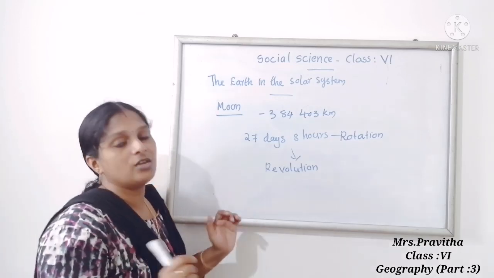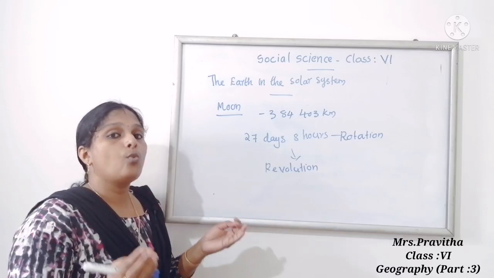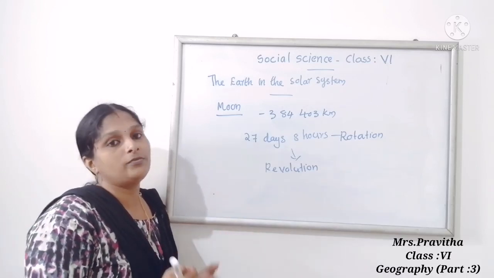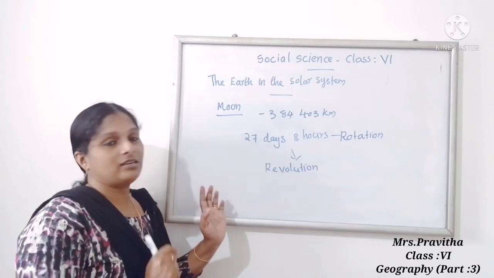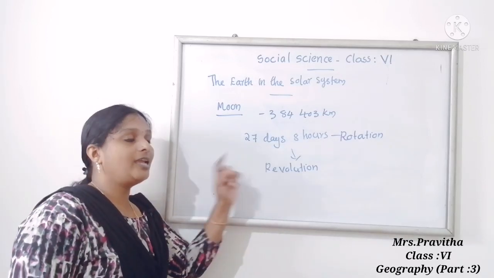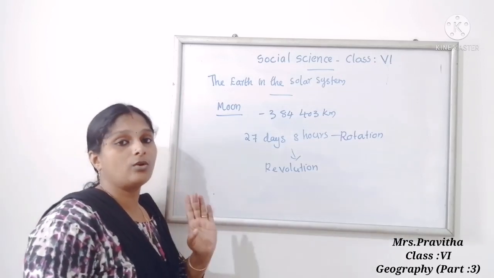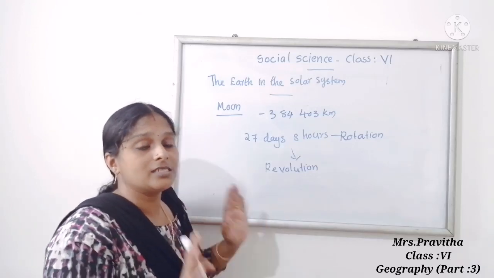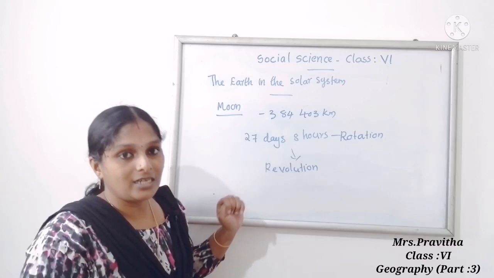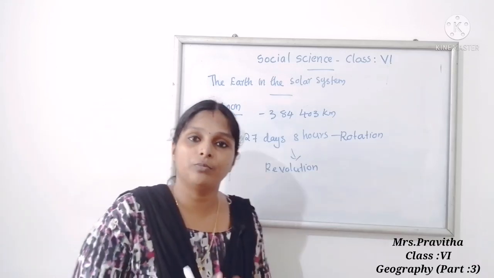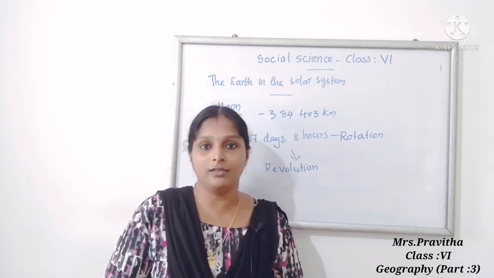The question is there in your textbook: why is only one portion of the moon visible from the Earth? Now you can write, children: the moon takes 27 days and 8 hours for completing one rotation, and it takes the same time for completing one revolution also. That is why only one portion of the moon is visible from the Earth.